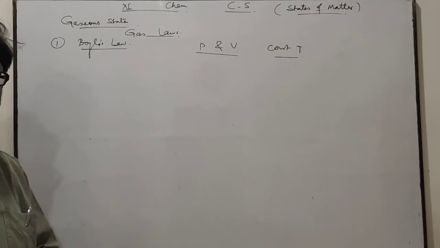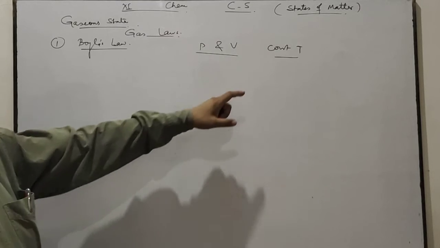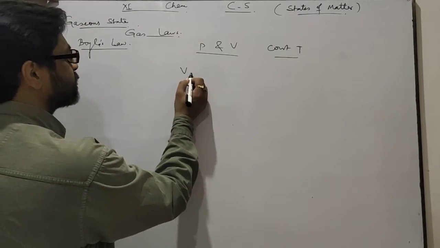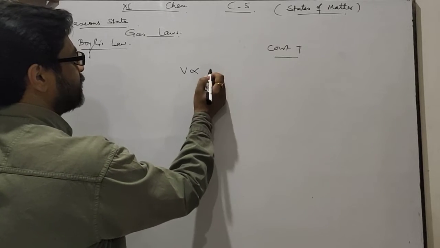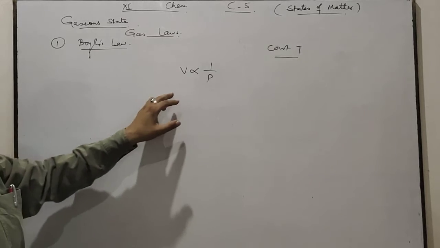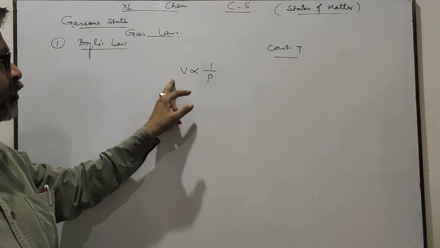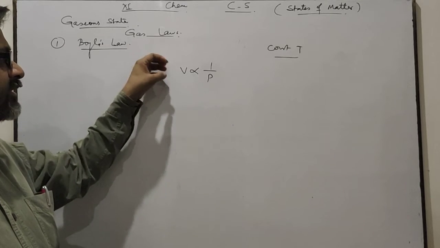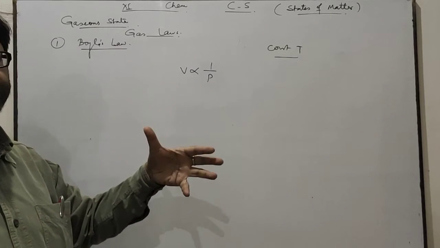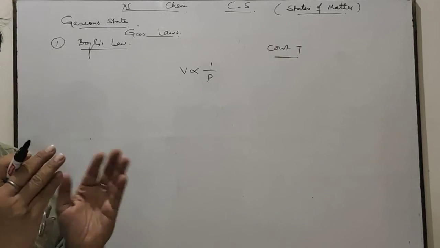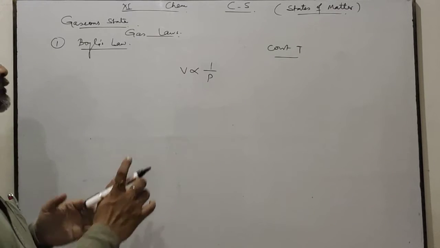This law states that at constant temperature, the volume of a fixed mass of gas is inversely proportional to its pressure. Means if volume is increased, pressure is decreased. If volume is decreased, pressure is increased. Means pressure and volume are inversely proportional to each other.